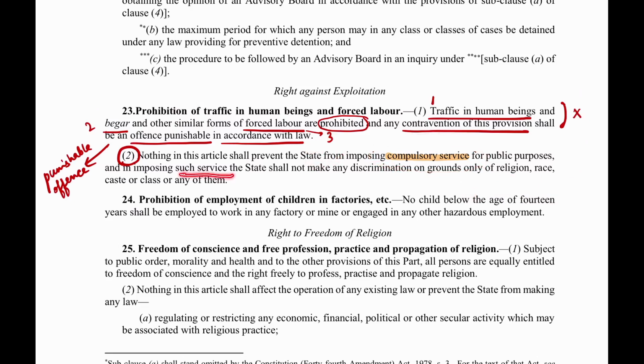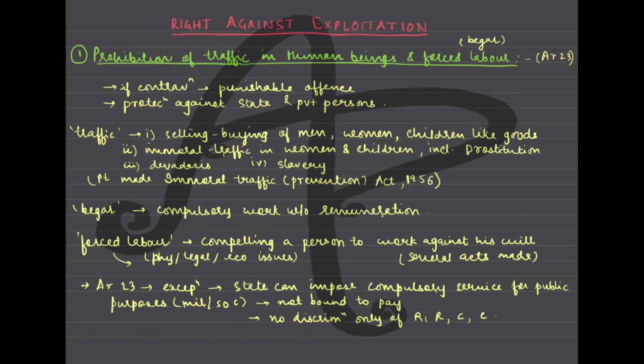And in imposing such service, the state shall not make any discrimination on grounds. So if the state is asking for certain service from the citizens, of course for this they do not need to pay. If there is some serious situation, it is okay if they do not pay. But discrimination should not happen on the grounds of religion, race, caste, class, or any of them. So the exception is that the state can impose compulsory service for public purposes like military or social, and they are not bound to pay for that, but no discrimination should happen on the basis of religion, race, caste, or class. I hope Article 23 is clear to you.